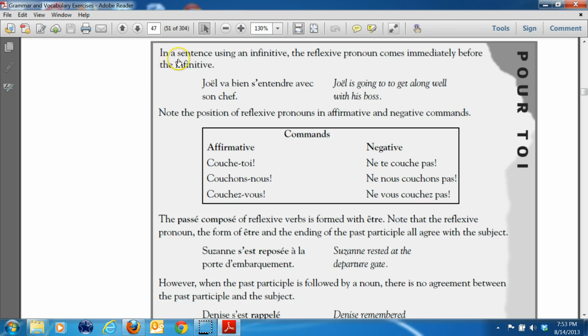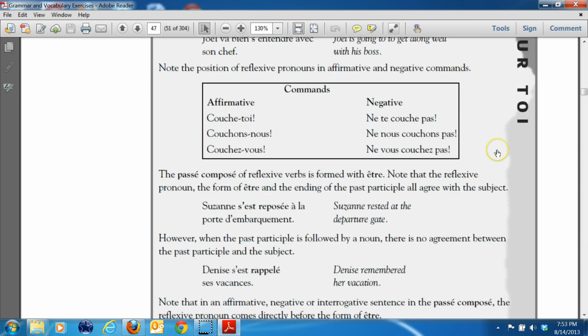He's going to get along. So this is verb plus infinitive. So Joe is a guy, so we use s apostrophe because of that. If it said I get along, I'm going to say je vais bien m'entendre avec mon chef.